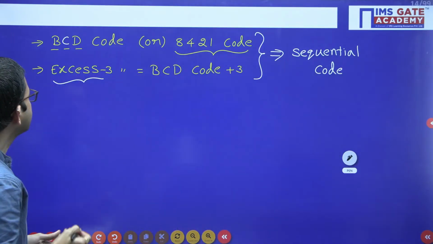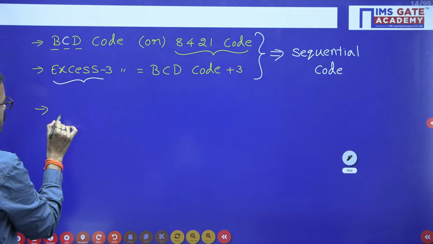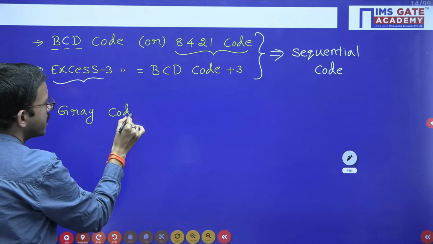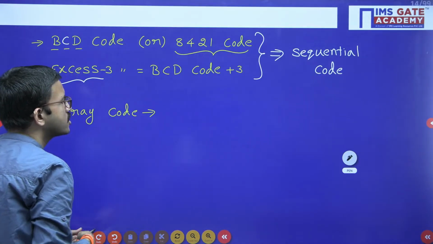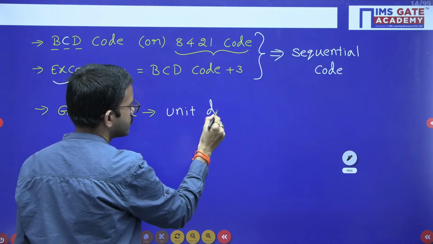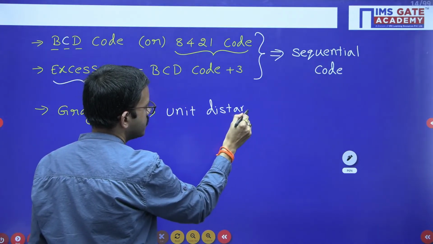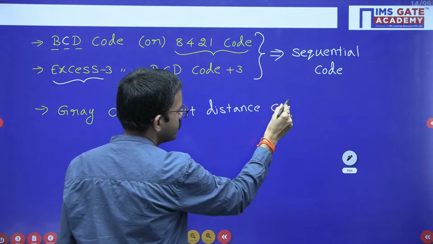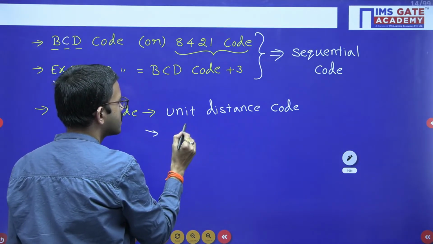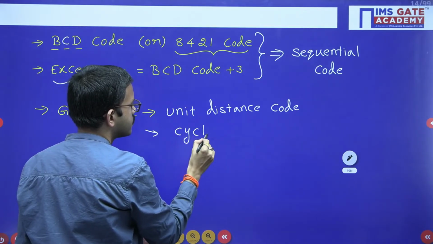Next one, that is gray code. Gray code is an example of unit distance code. Gray code is also an example of cyclic code.